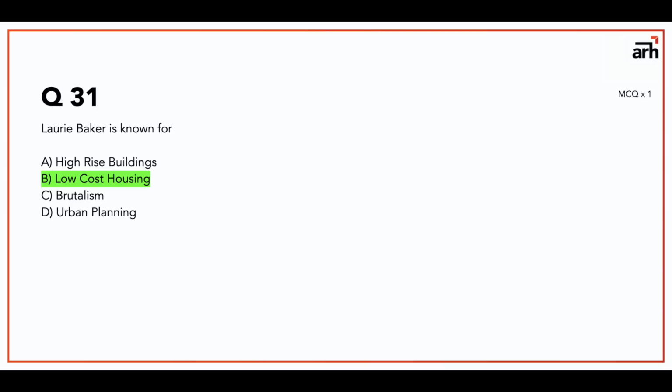Question number 31 is, Laurie Baker is known for. So Laurie Baker is known for low cost housing. Laurie Baker is actually known for a lot of things. He is known as Gandhi of architecture. He is known for his exposed brickwork in Kerala. So the answer for question number 31 is low cost housing, along with Gandhi of architecture and exposed brickwork in Kerala.